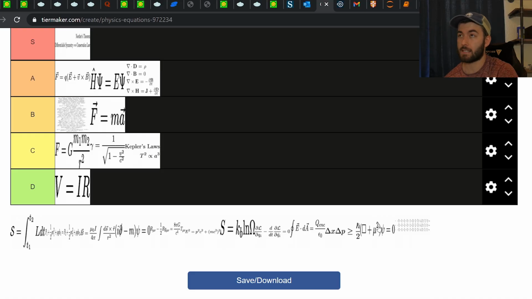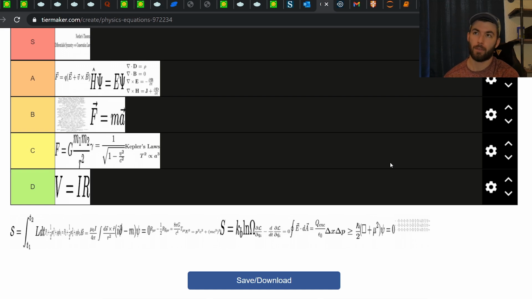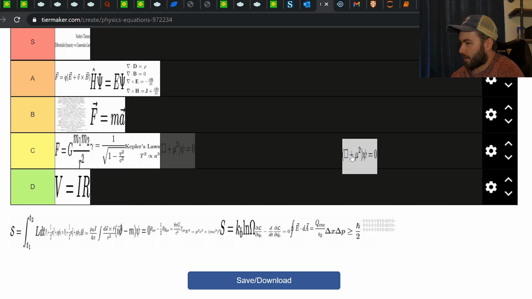I think it only applies for spin zero particles, like scalar particles, scalar fields. But it's also important for simple toy models that you may use to gain insight about certain observables. So if you use phi to the 4, phi cubed theory in quantum field theory, that's a scalar particle, so you would probably use Klein-Gordon. So it's not so bad. I'll put Klein-Gordon in C tier.